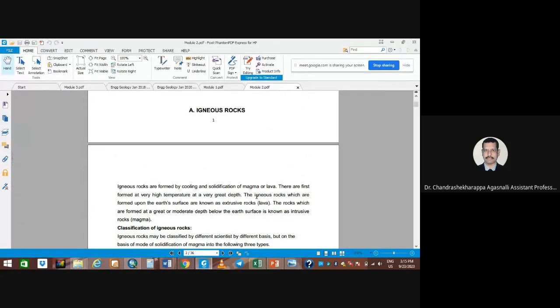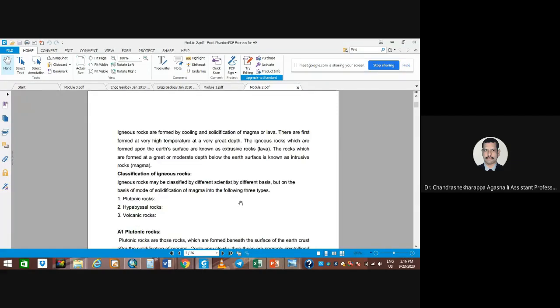Igneous rocks are formed by cooling and solidification of magma or lava, and they are the first formed rocks, at very high temperature and at a very great depth. Those formed upon the Earth's surface are known as extrusives. Those forming above the Earth are the extrusives. Those rocks formed under the Earth are called intrusive rocks.